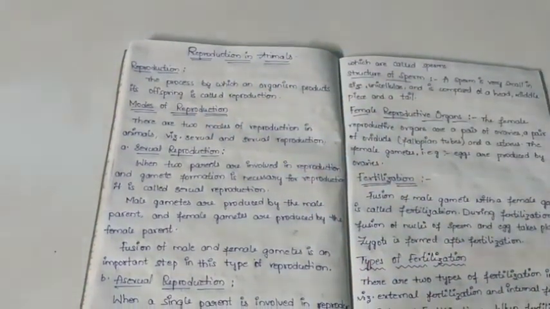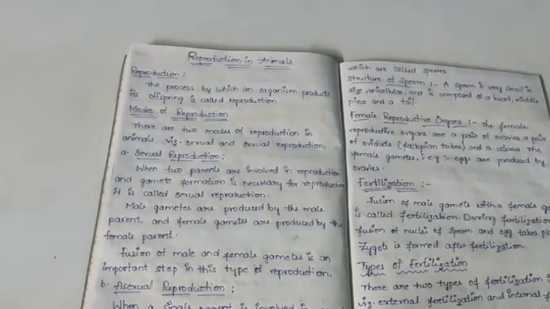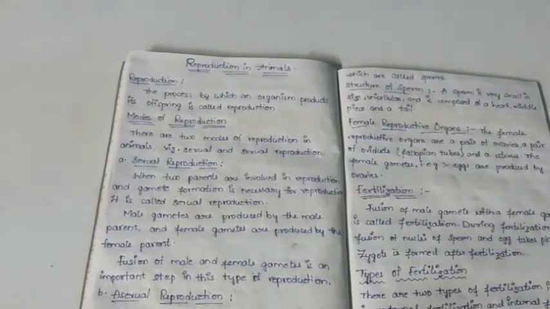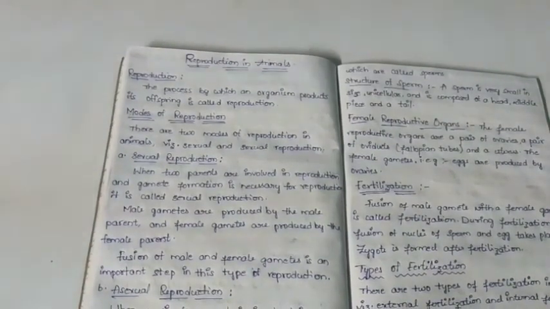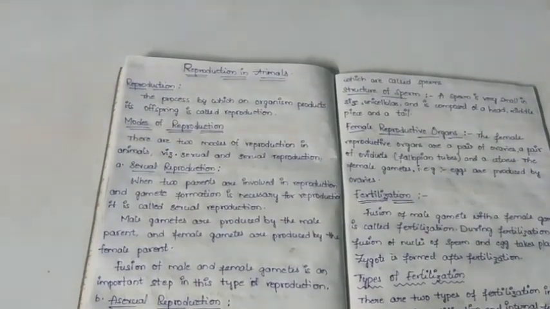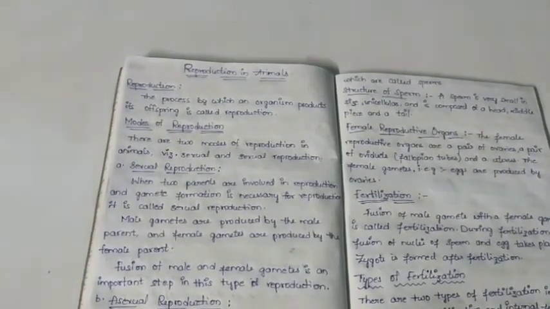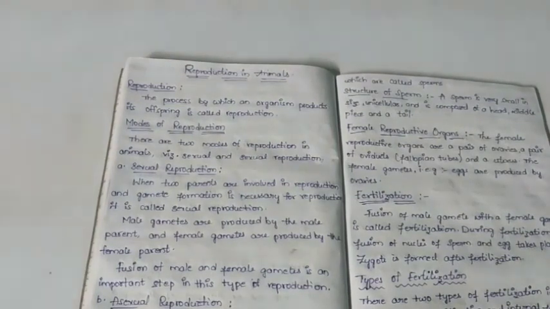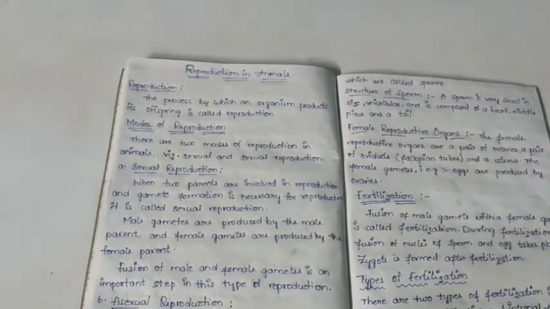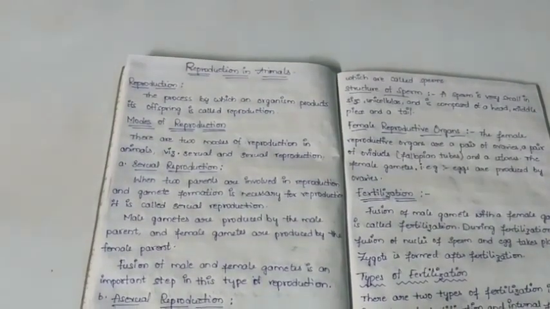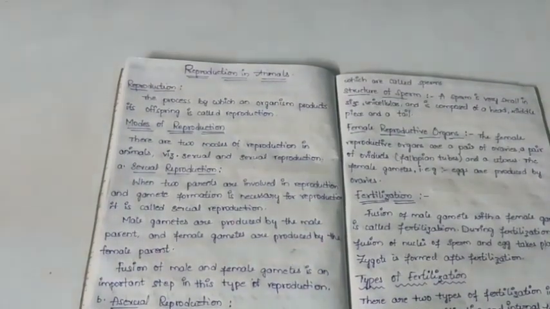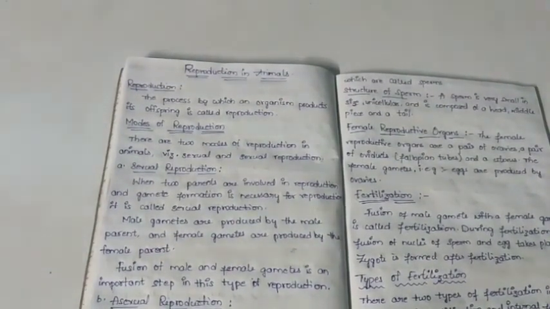The process by which an organism produces its offspring is called reproduction. That means there are some life processes. Life processes are the processes which help us for survival, like digestion, excretion, reproduction. These all are our life processes. They are all basic processes which help for our survival and perpetuation. Such processes are known as life processes.